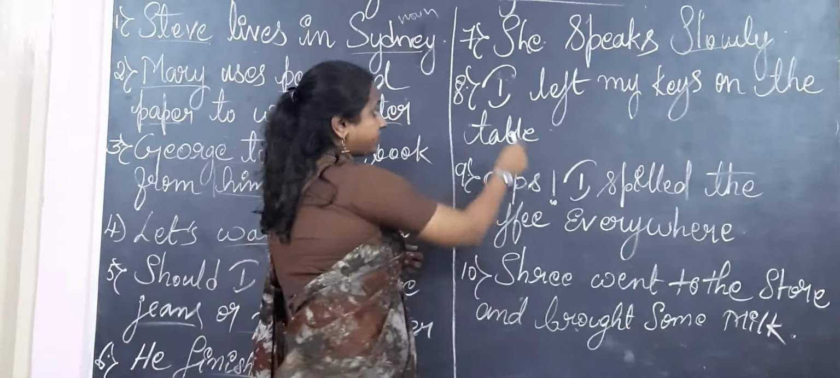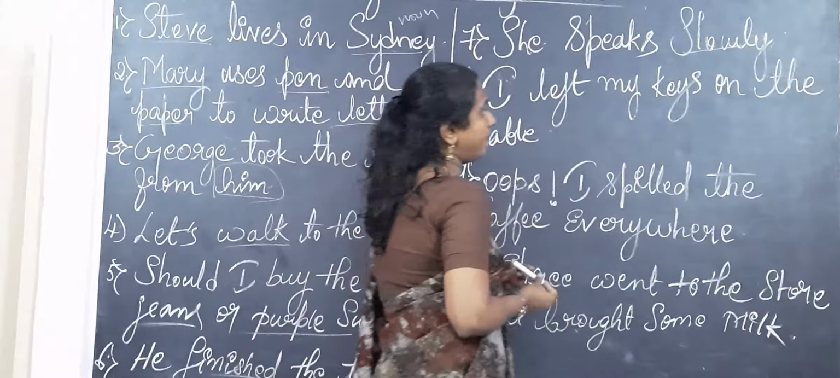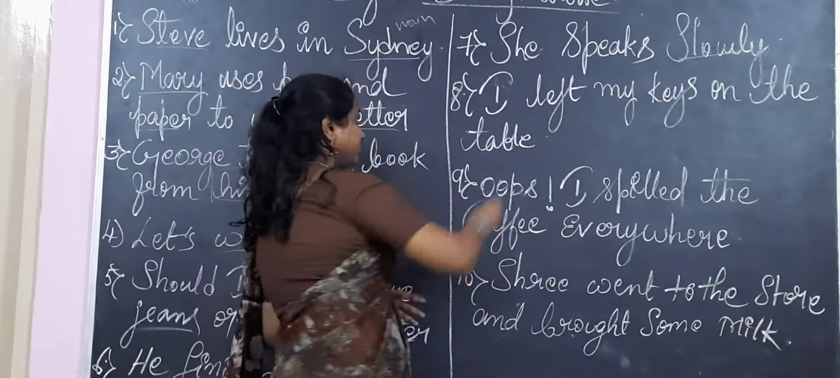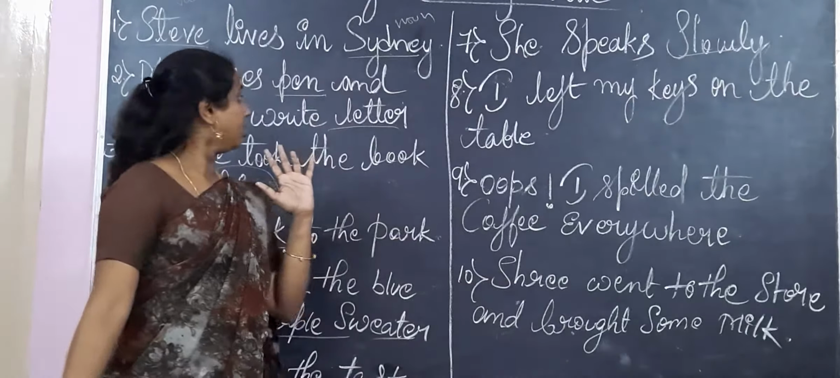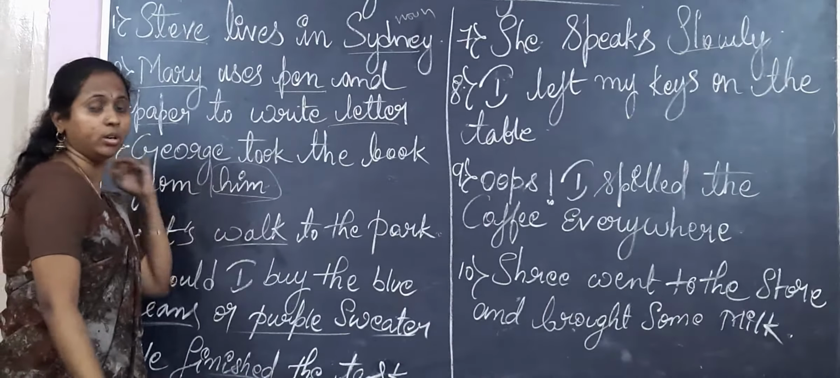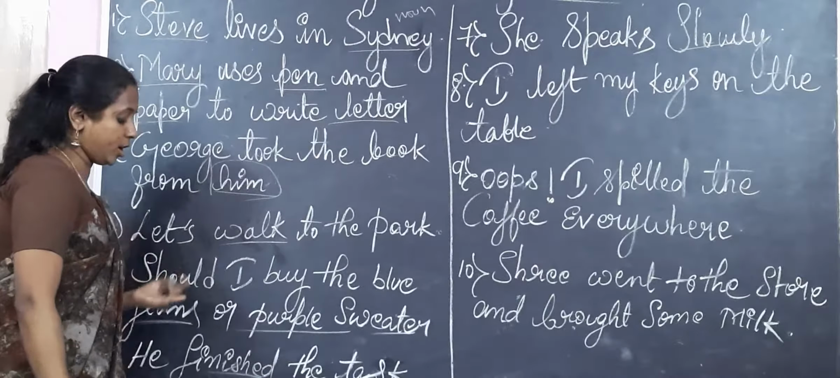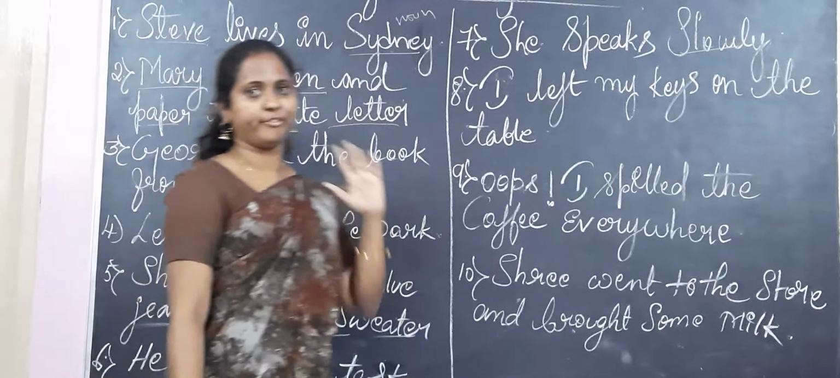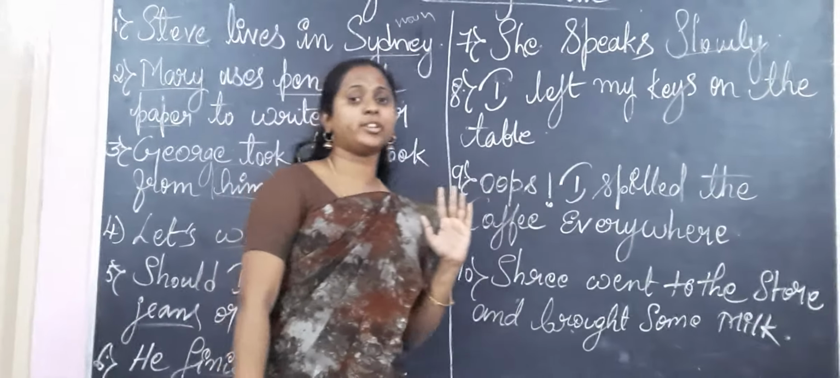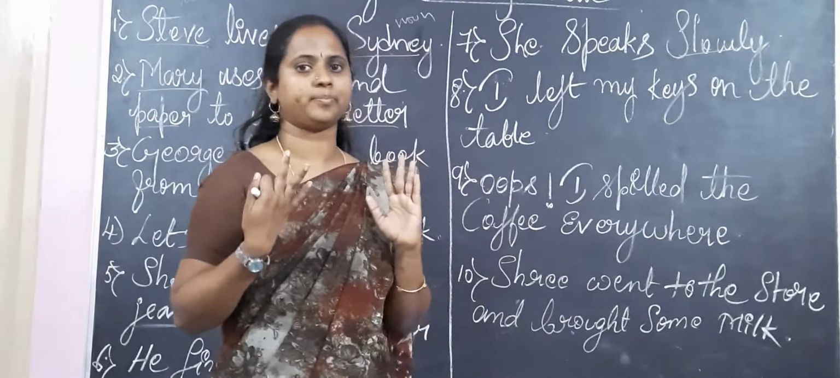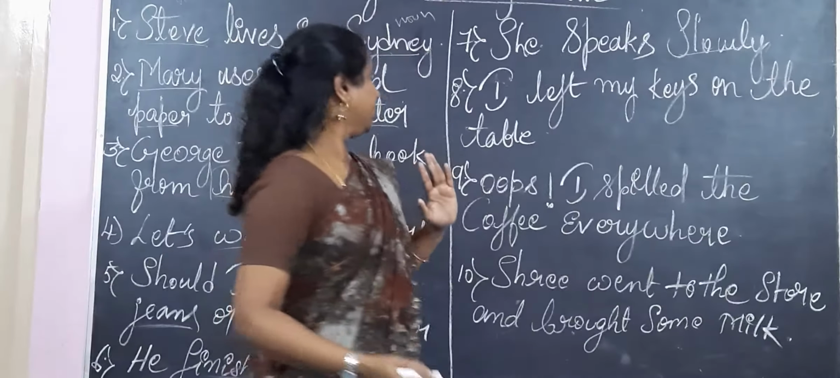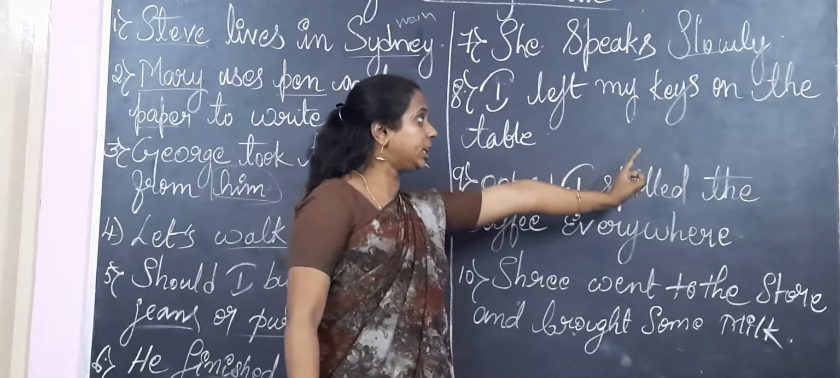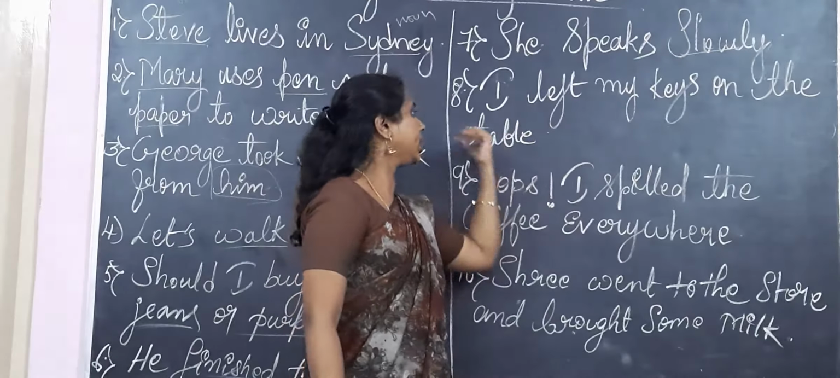Next, I left my keys on the table. Till here: noun, pronoun, verb, adjective, adverb. 5 is done. So how many parts of speech are left out? 3, right? Now look at the sentence. I left my keys on the table.